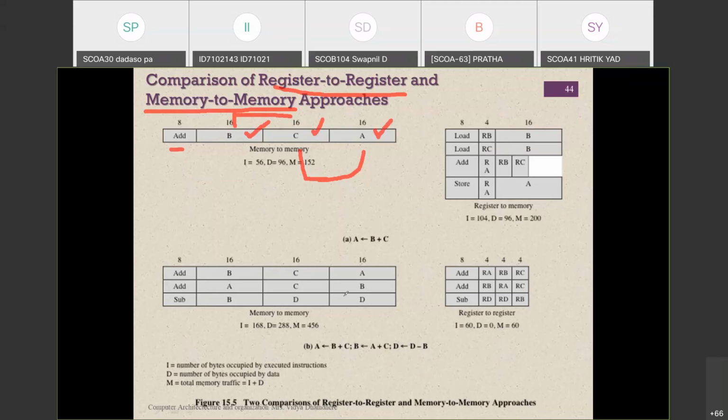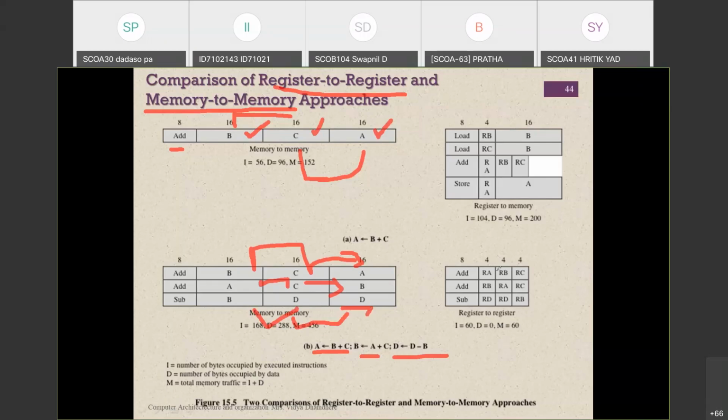So how will it work? First thing is that here it is mentioned add A, B plus C. So the B plus C result is stored in the A register. So B is equal to A plus C. So A plus C result will be stored in the B register. And here D minus B, that operation is stored in the D register, which is mentioned here.